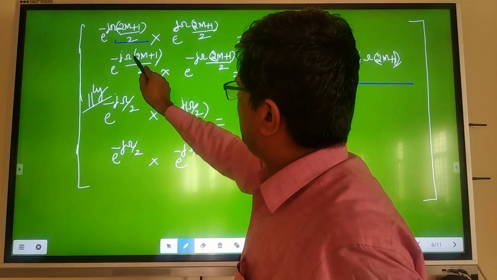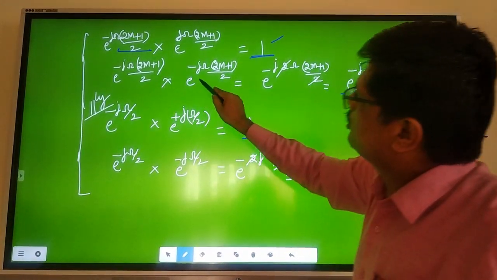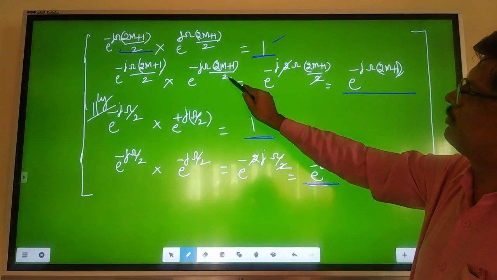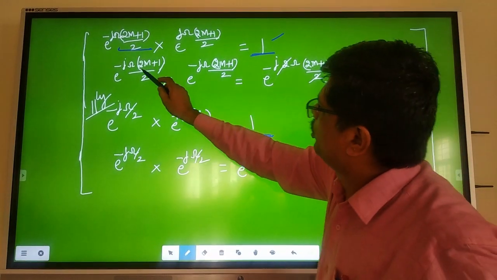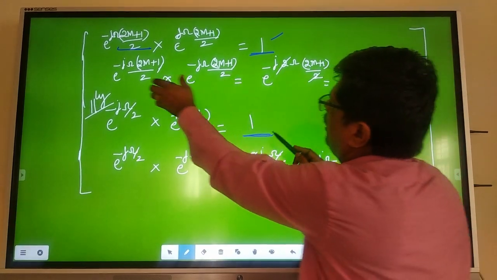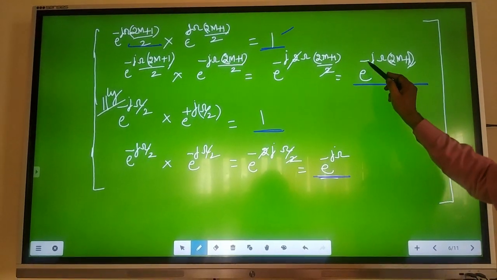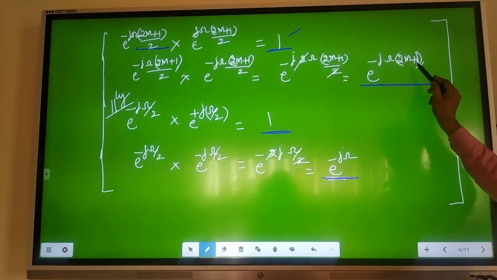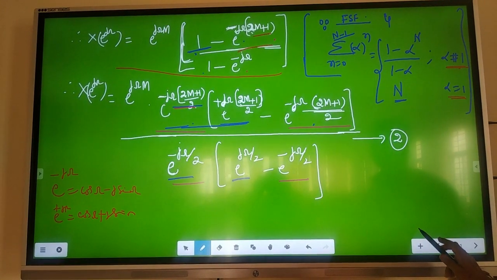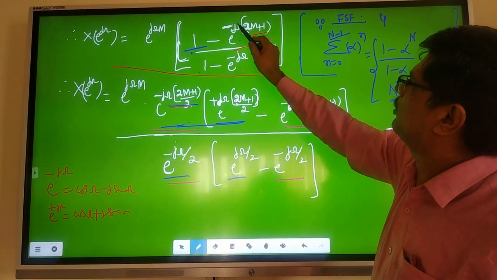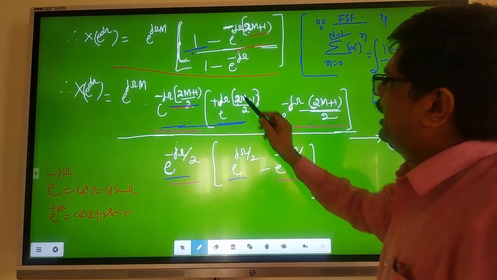You can solve this: e power minus j omega 2m plus 1 by 2 times e power minus j omega 2m plus 1 by 2 gives e power minus j 2 times omega 2m plus 1 by 2. The 2 gets cancelled, and you get e power minus j omega 2m plus 1. This is your expression.